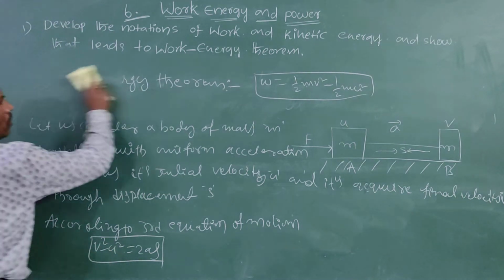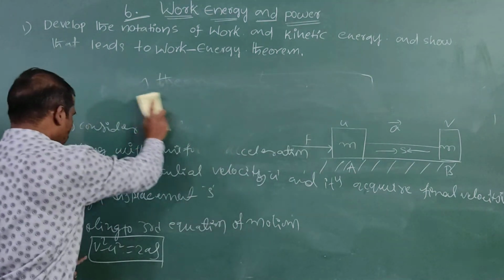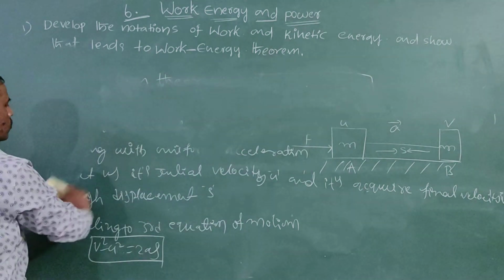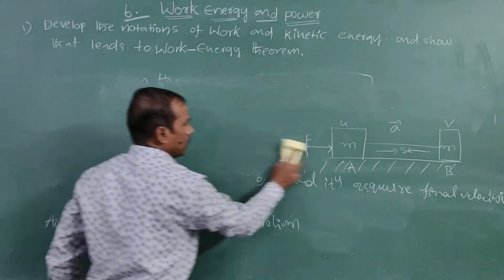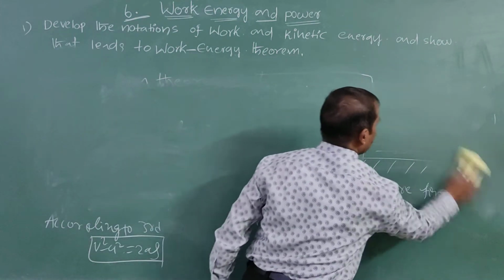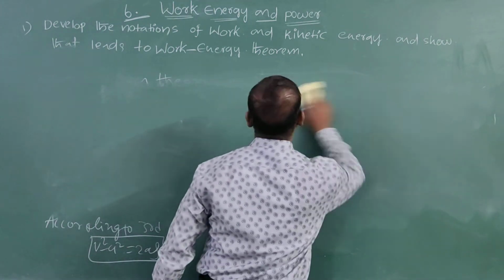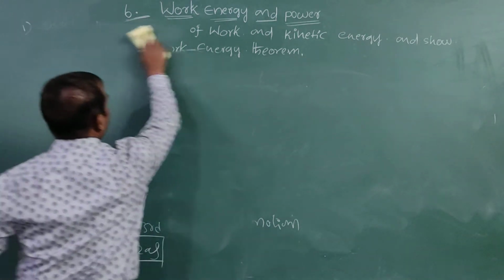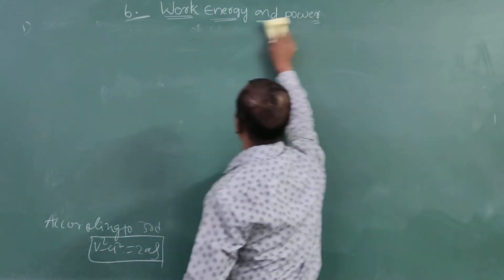Now, multiplying this equation on both sides by m by 2. With what do we multiply? m by 2 on both sides.